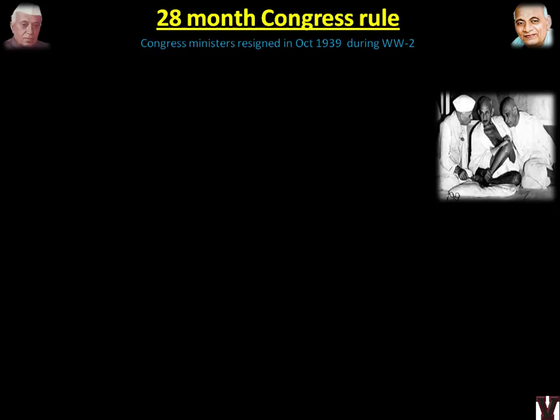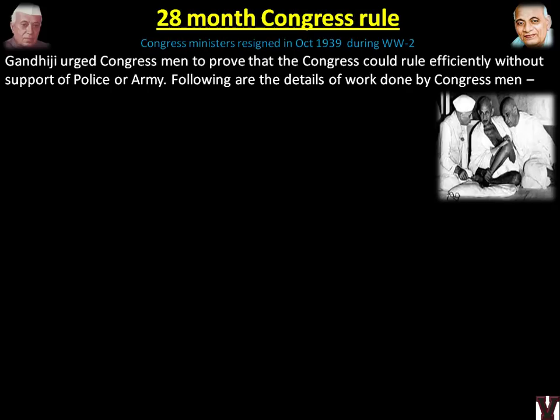Now the timeline has reached World War II, 1939. Okay, world history is also coming in. So they resigned actually. So the timeline is 28 months. So if you see, it will be 2 years and 4 months they were in power as ministers, but they resigned. So this slide is about the achievements or the activities they did. If you see the picture, Jawaharlal Nehru, Sardar Vallabhbhai Patel on both sides of Gandhi, and now we are nearing towards the 1940s. We'll see what happened. Gandhiji urged congressmen to prove that the Congress could rule efficiently without support of police or army. Following are the details of work done by congressmen.